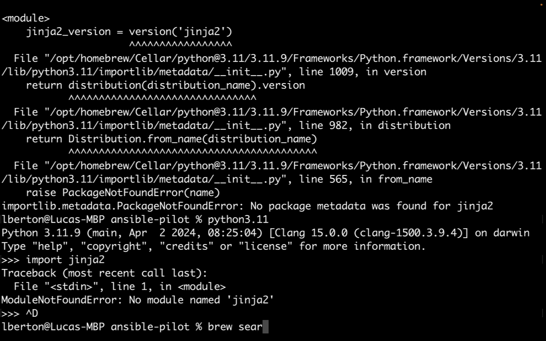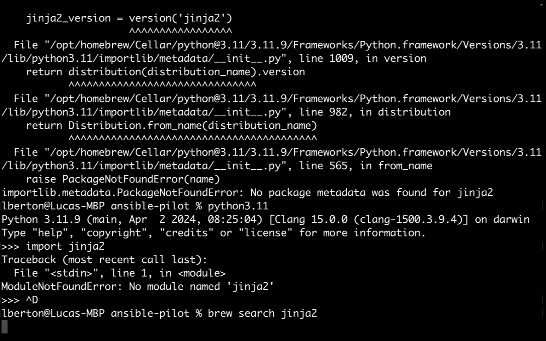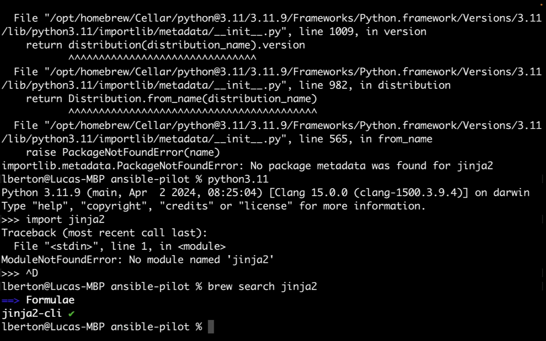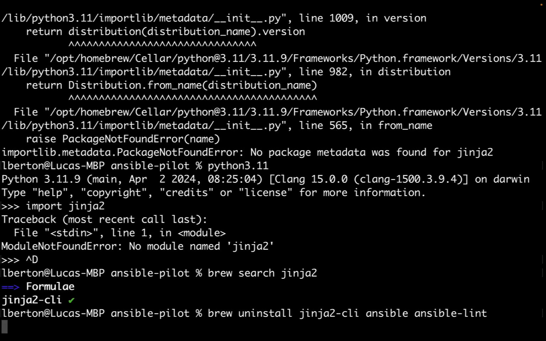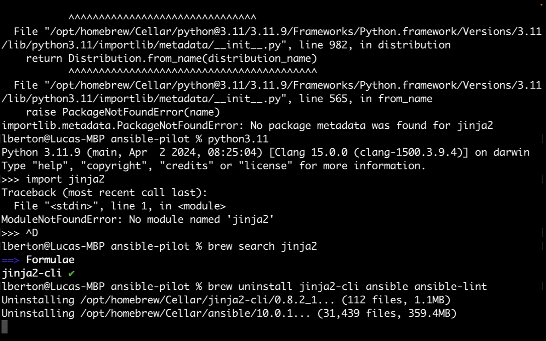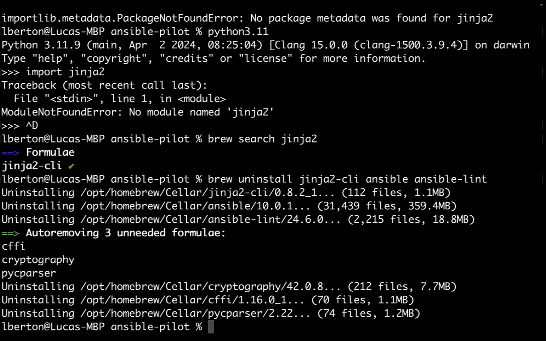I did dive on my system, searching for the Jinja library using Brew, the package manager, and it seems that everything was installed. So the problem might be related to the Jinja library in Python 3.12 or Ansible itself. So first of all, I removed everything, starting from a clean environment with no Jinja and no Ansible. And then I dug deeper and investigated the problem a little bit more.